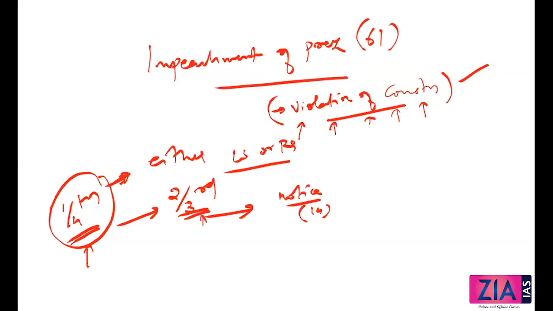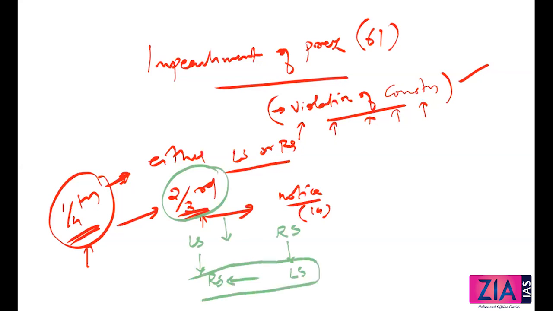After that only this can be passed. Once it is passed in this one house, it will be passed on to the other house. Suppose this is in Lok Sabha, then Rajya Sabha also needs to pass it with a 2/3 majority. But guys, it is not necessarily in this order. It can be initiated in Rajya Sabha, then passed on to Lok Sabha. Whichever house is second, not the house in which it is initiated, will do the investigative role, whether the accusation is true or not.